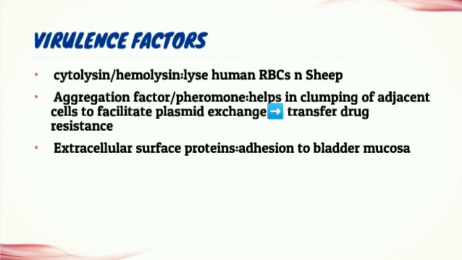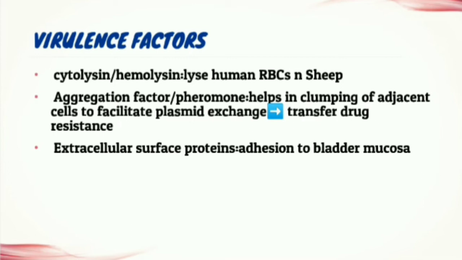Second virulence factor is the aggregation factor or pheromone. It helps in clumping of the adjacent cells to facilitate the plasmid exchange, which in turn transfers the drug resistance. Here, it will help in clumping the two adjacent cells, which in turn facilitates the plasmid exchange. Then it will transfer the drug resistance.